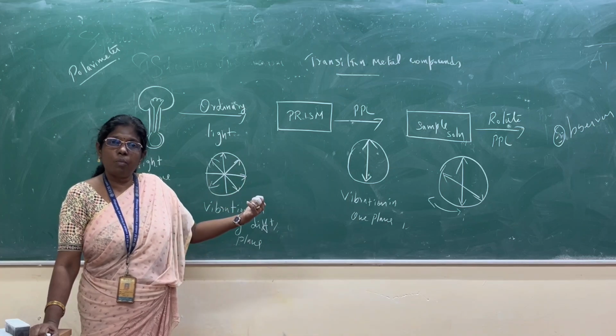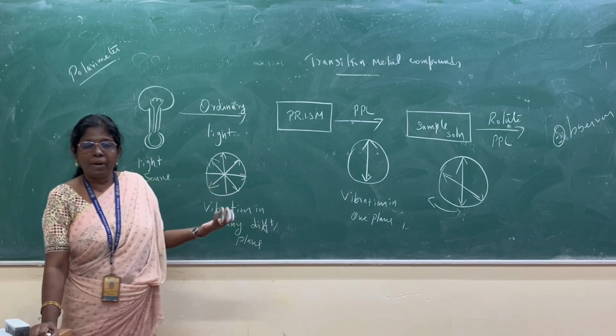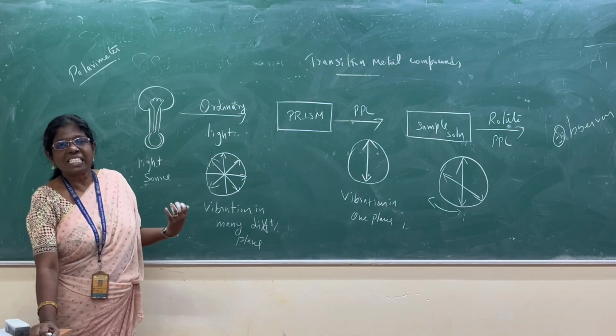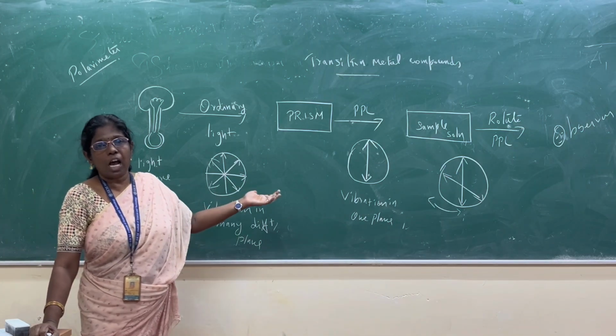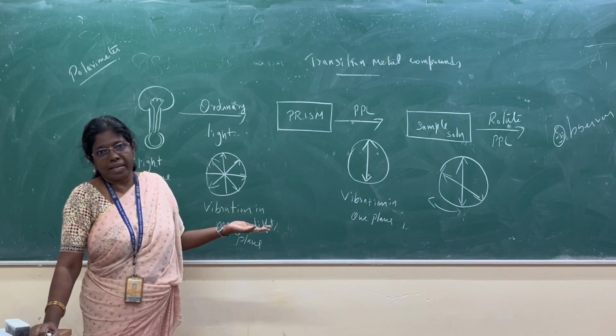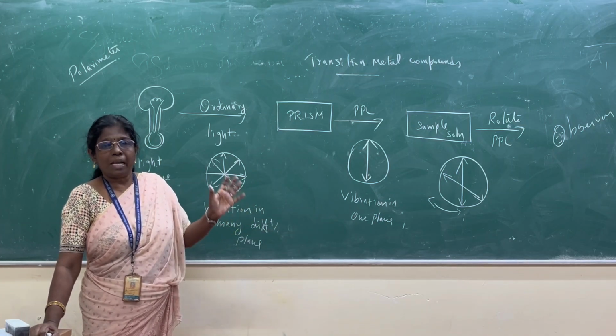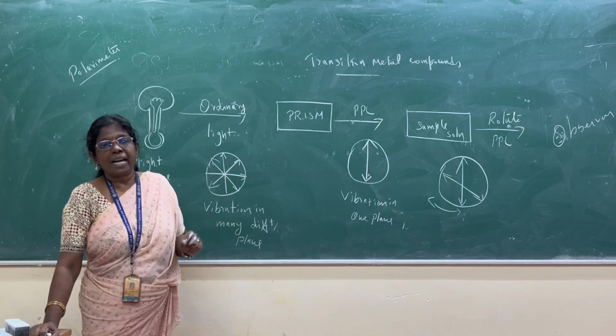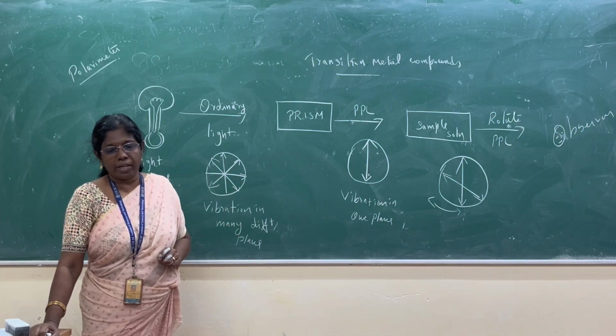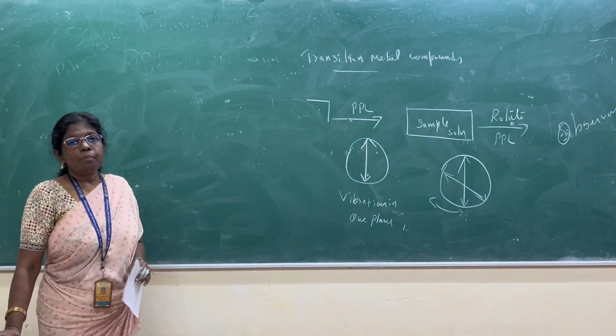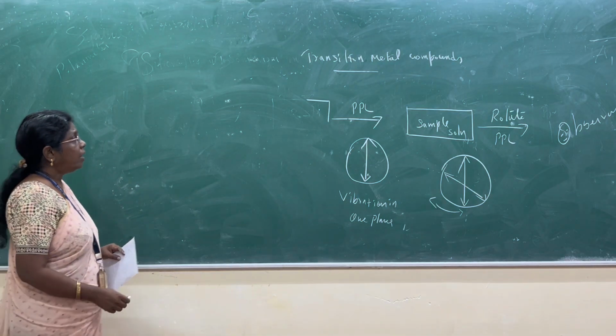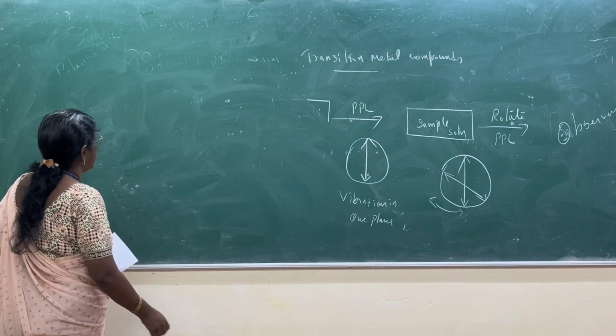Stereoisomerism has two types: geometrical, otherwise called cis-trans isomerism, and optical isomerism. Those are the main types of isomerism in transition metal compounds.